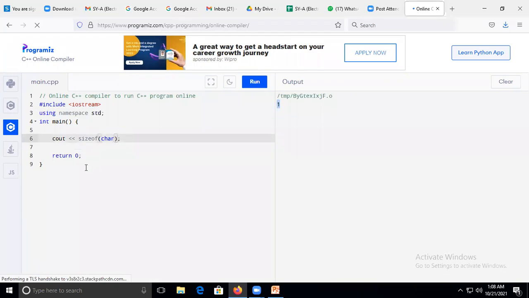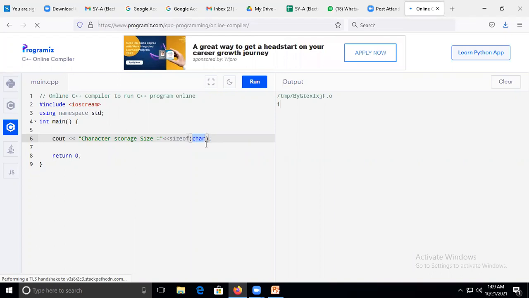Or you can also do it this way: character storage size is equal to sizeof operator, and here, for the data type whose size you wish to know, you need to put it here.